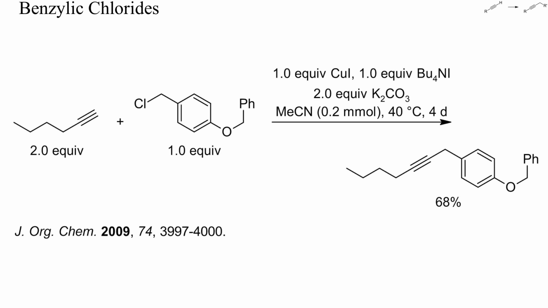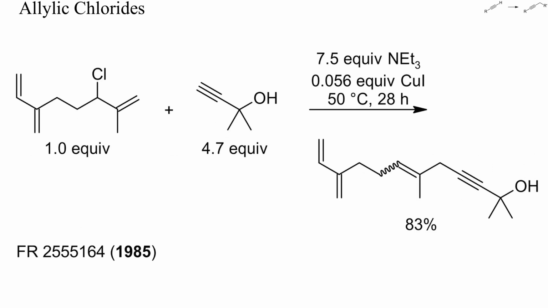Here, 1-hexyne was alkylated with a particularly reactive benzylic chloride. Large amounts of copper iodide, tetrabutylammonium iodide, and potassium carbonate were used, but it is unclear if such excess of reagents was really required. Allylic chlorides are also more reactive than unactivated alkyl chlorides.